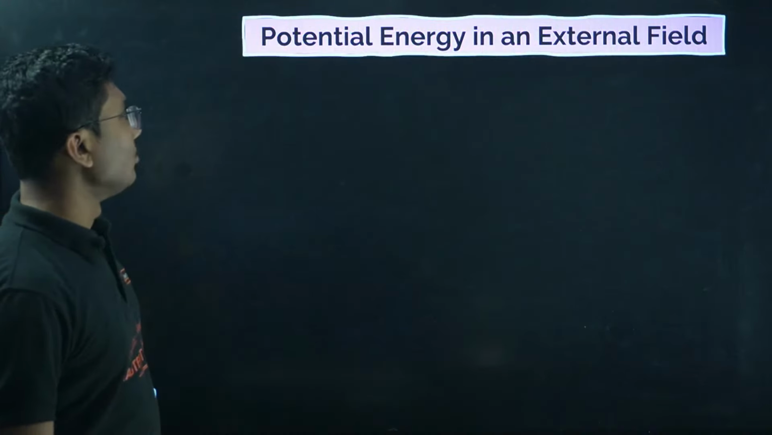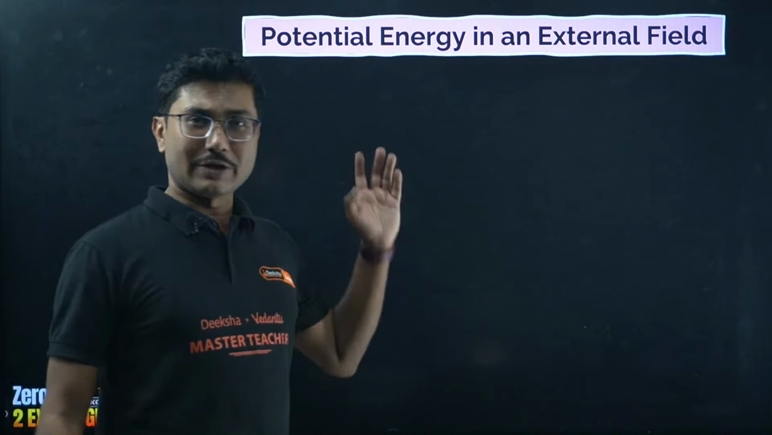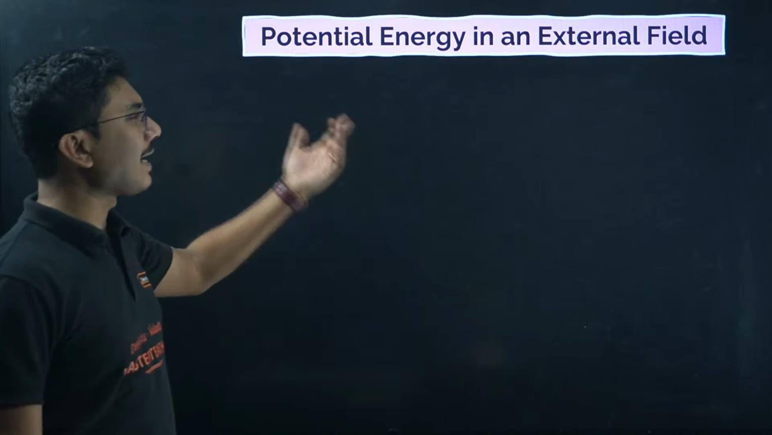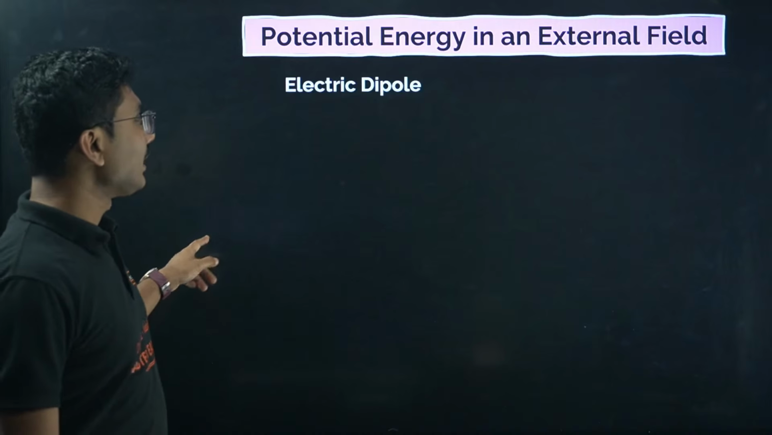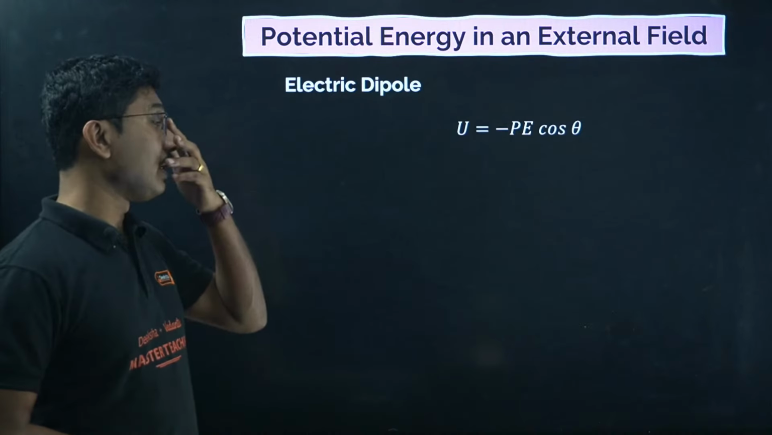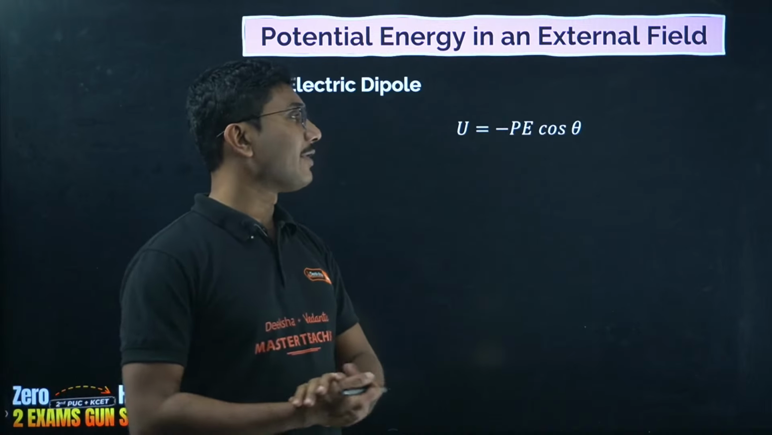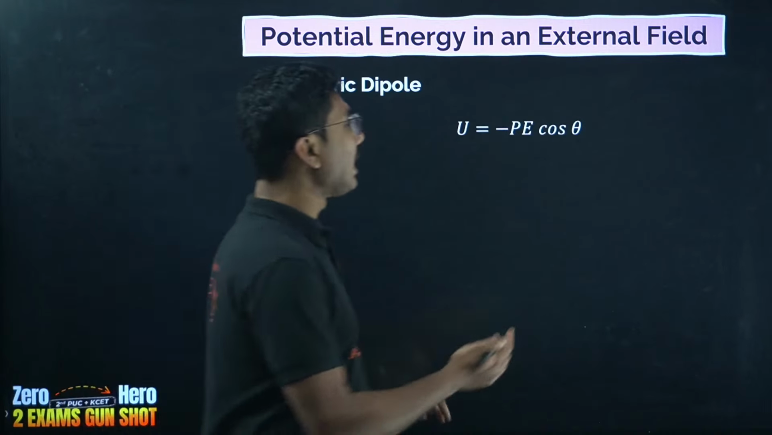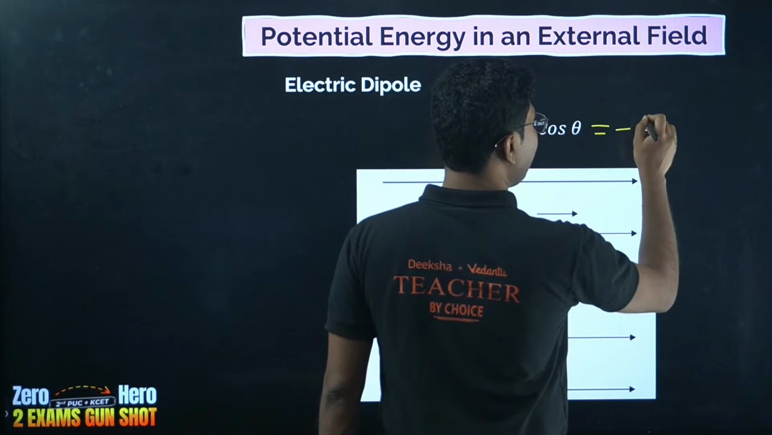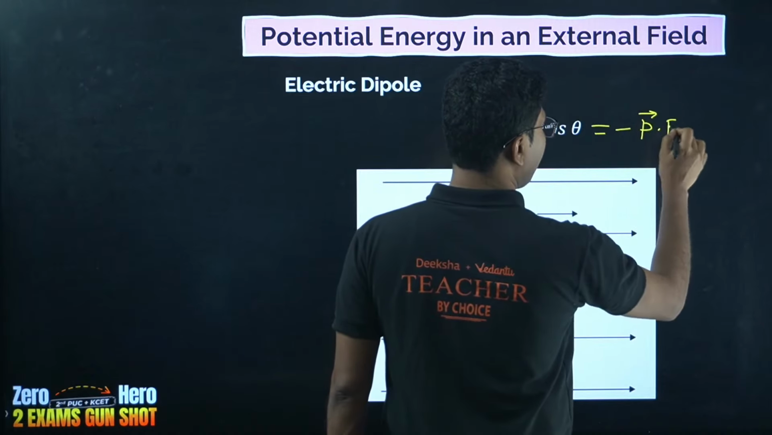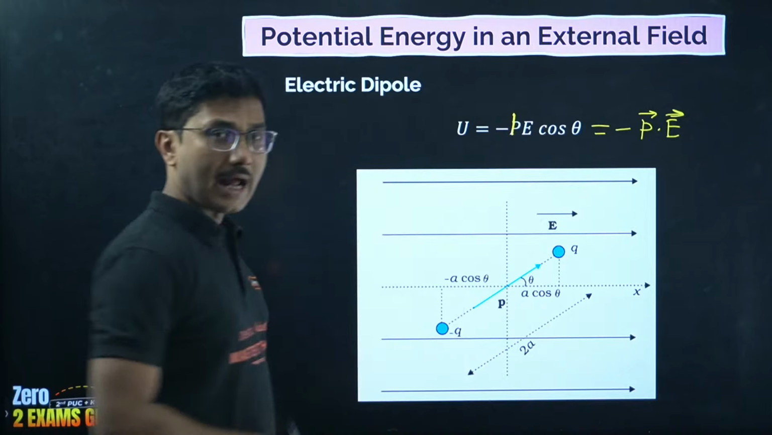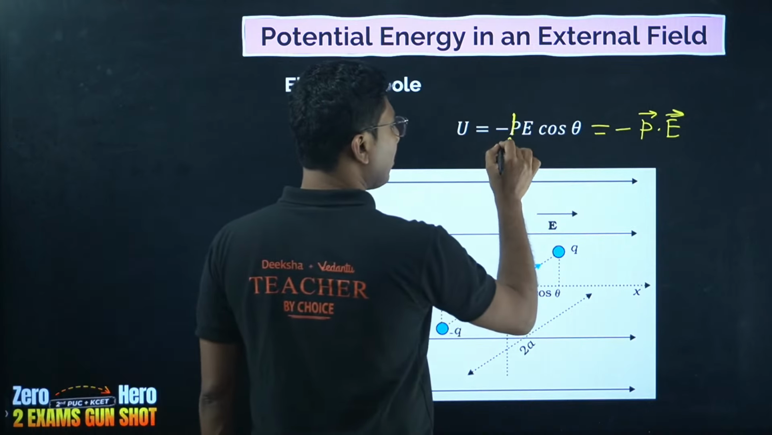Right, let's continue. Potential energy in an external field. As I mentioned, we will start with potential energy, move towards potential, and then we will come back to potential energy in an external field. When an electric dipole is placed in an external field, its potential energy is given by minus pE cos theta, or it can also be written as minus p dot E. One small mistake over here, this will be small p. P refers to dipole moment. P is dipole moment.